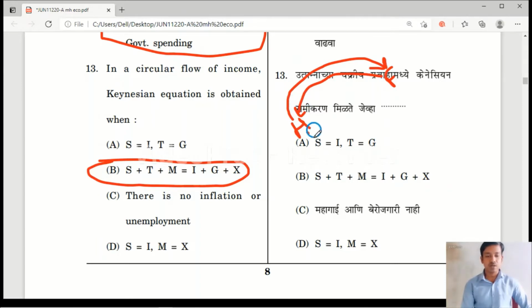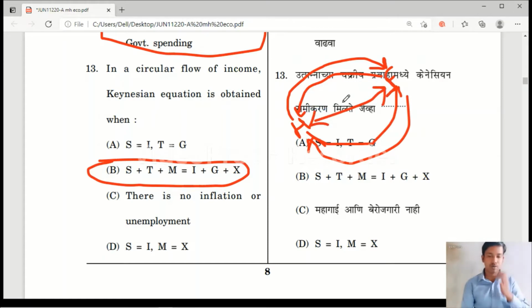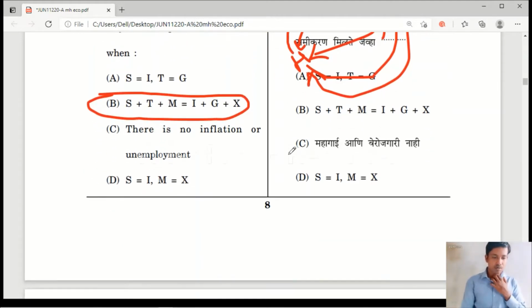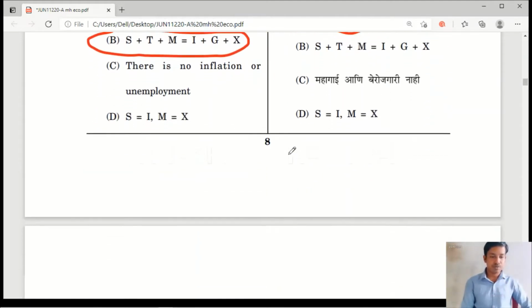In return, the household sector is going to buy goods and services from the firm sector. In this way income will move between these two sectors. It is known as the circular flow of income. So there is no role of the government here, and here saving is equal to investment.